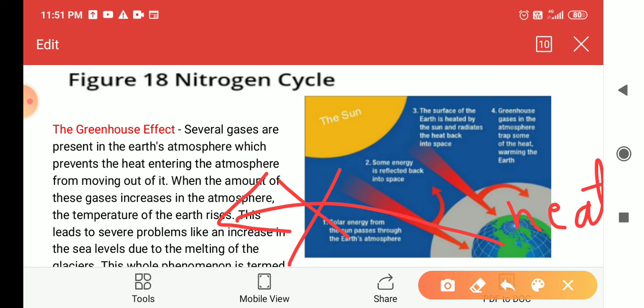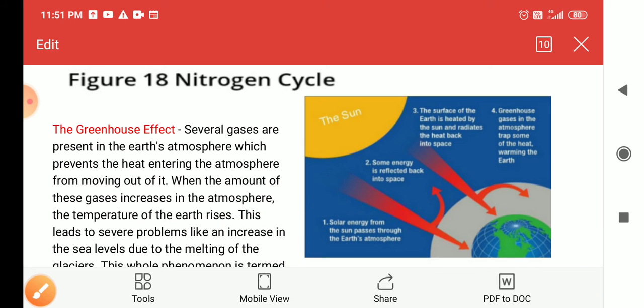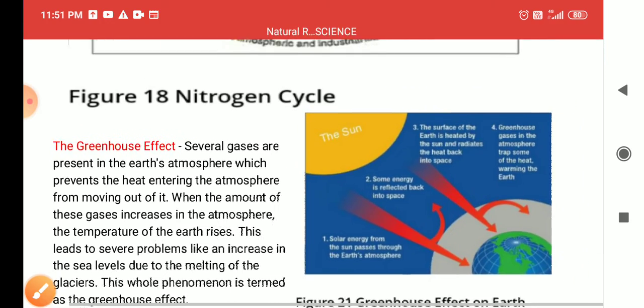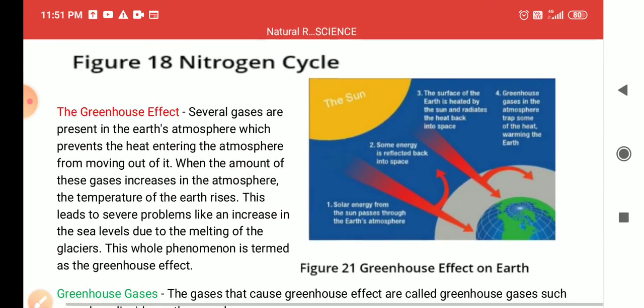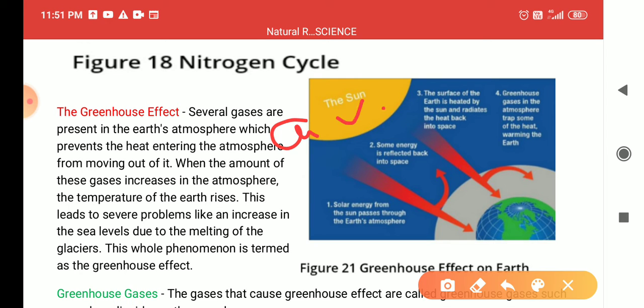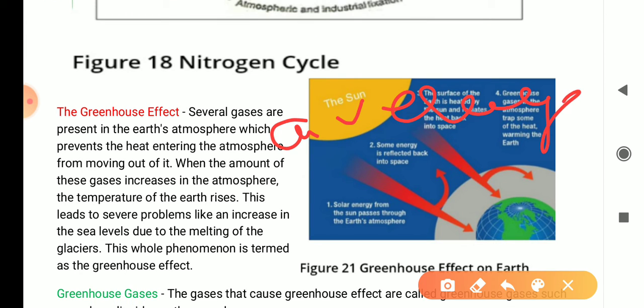This is called the greenhouse effect. As a result, the average temperature of the earth will increase. This is called global warming.